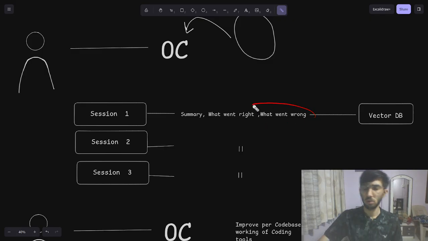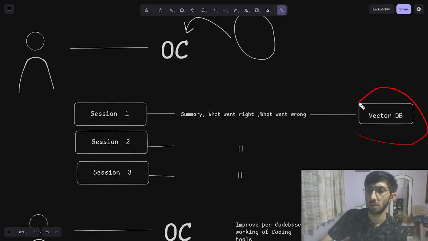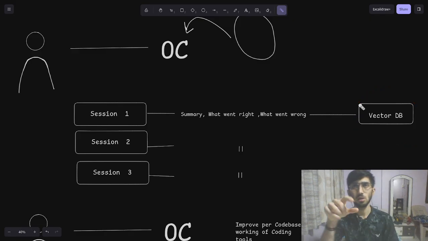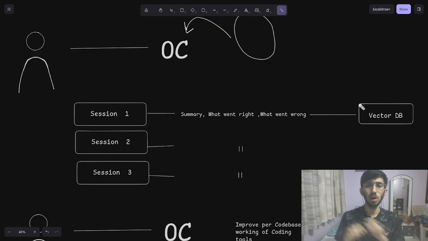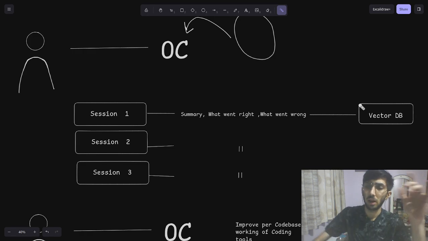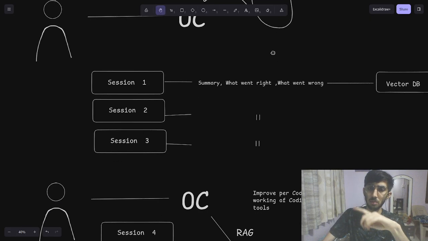And what it will do is create RAG embeddings of it and store it in a vector database. So let's say it tried to work on updating the database schema, and two of the schemas it did good, two of them it didn't. I will tell it what went right and what went wrong. It would obviously create a summary and store it to the vector database.